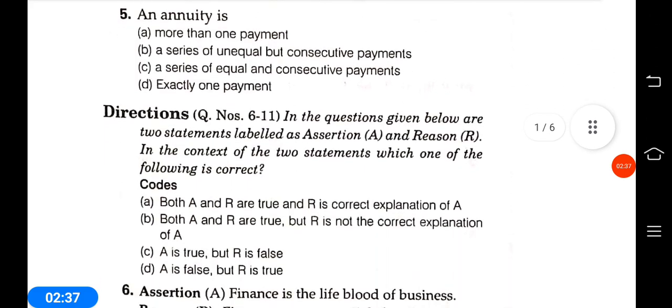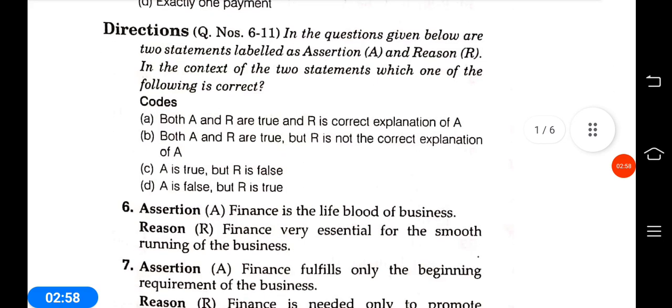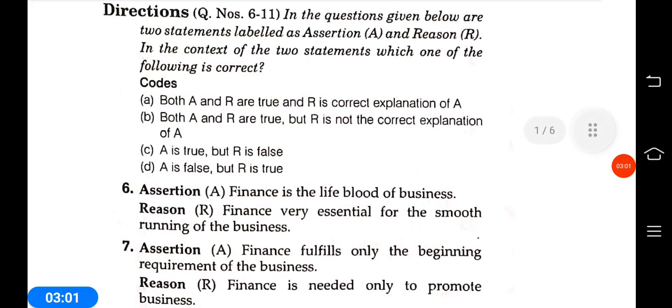Okay. The next question is, directions from question number 6 to 11. In the questions given below, there are two statements labeled as assertion and reason. In the context of the two statements, which one of the following is correct? You will answer. Next is the codes A, B, C, D. A is, both A and R are true, R is the correct explanation of A. B is, A and R are true, but R is not the correct explanation of A. C is, A is true, R is false. D is, A is false, R is true.